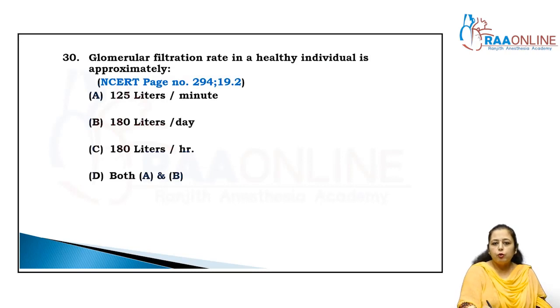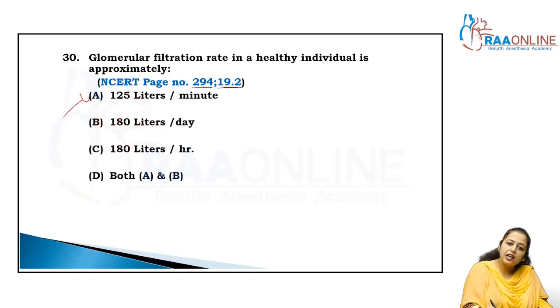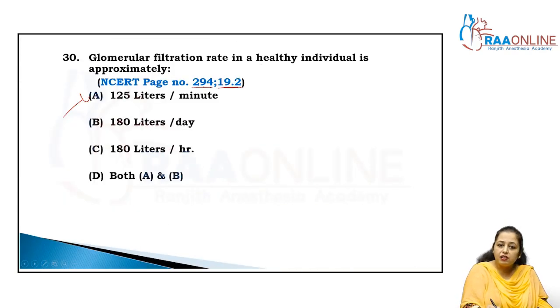Come to the next. Glomerular filtration rate in a healthy individual is approximately, we already discussed in the previous question, right? And it is taken from that NCERT page number 294 and heading number 19.2, right? 125 liters per day. Is it so? No, it's wrong. If it is 125 ml per minute, then we will consider it as correct. You just imagine that 125 liters per minute, right?